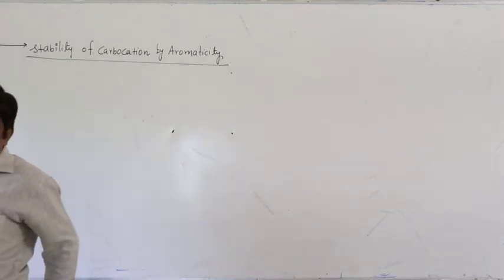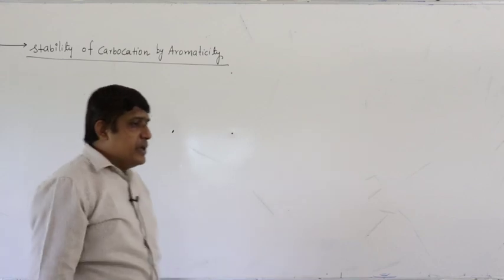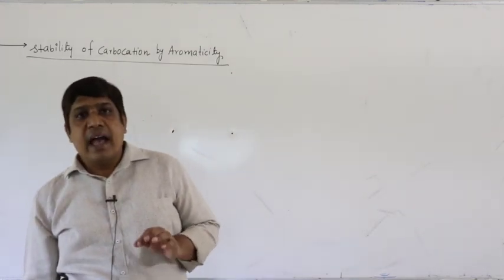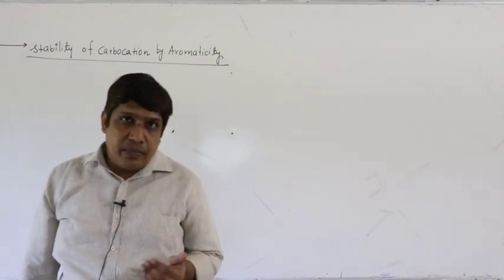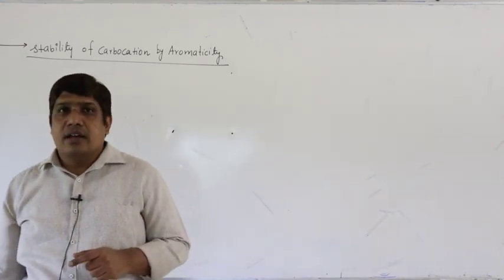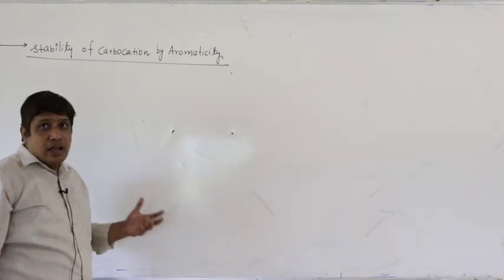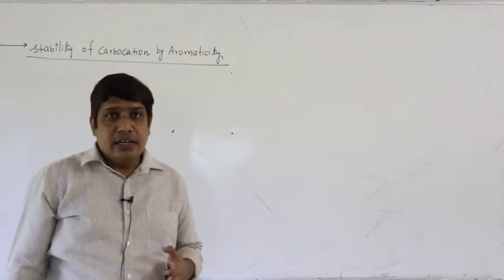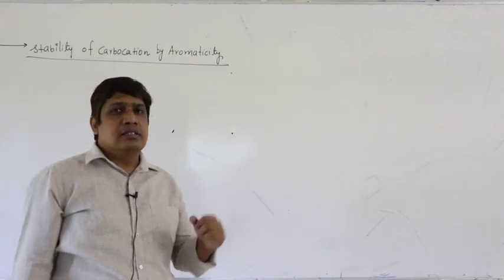So, aromaticity we have studied in first year. A compound is said to be aromatic if it is cyclic, planar, and obeys Huckel's rule, that is, it contains 4n plus 2 pi electrons. If it satisfies these conditions, then it is said to be aromatic in nature. Aromatic compounds are highly stable.